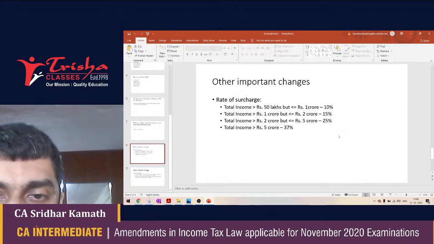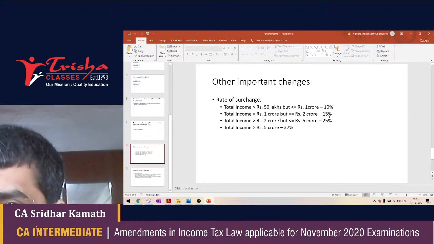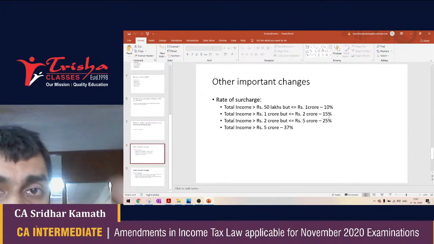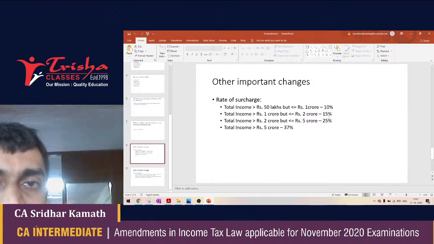So here there are rates of surcharge given. 10%, no problem, 10% for all incomes, including incomes under 111A or 112A. 15%, absolutely no problem. Once again, 15% would be the rate of surcharge applicable to your entire total income. But if the surcharge jumps to 25% because the income crosses 2 crore, it doesn't cross 5 crore, or if the surcharge jumps to 37% because the income crosses 5 crore, now the law says, okay, fair enough, you apply 25% and 37% on every other income. But when it comes to STCG under 111A or LTCG under 112A, the maximum rate of surcharge that would be applicable would be 15% only.